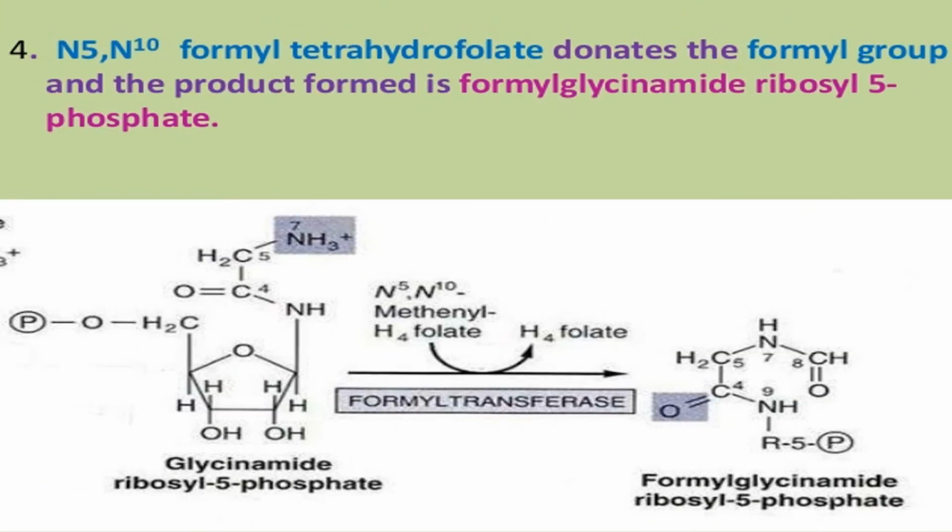Now, 1 carbon unit on the ribose is contributed by N5,N10 formyl tetrahydrofolate, which donates the formyl group, and the product formed is formyl glycinamide ribosyl 5-phosphate.